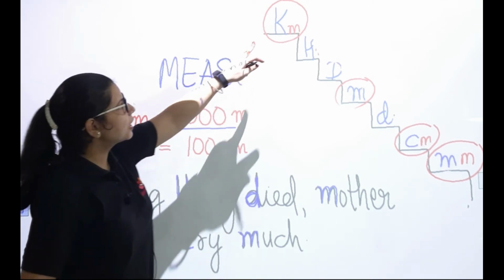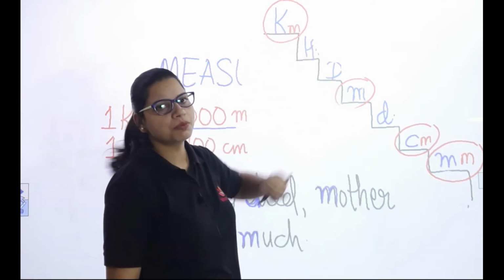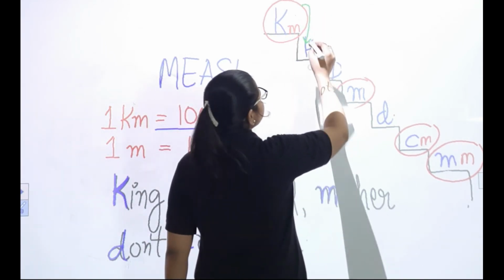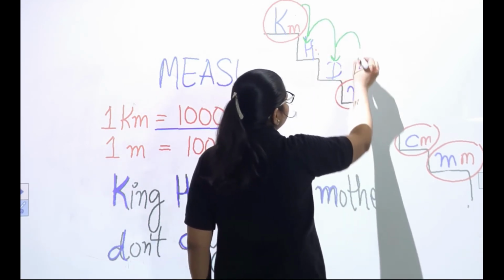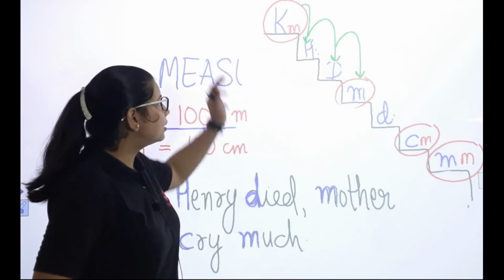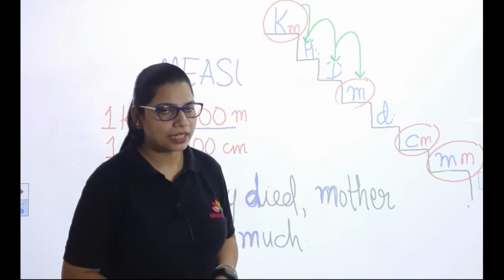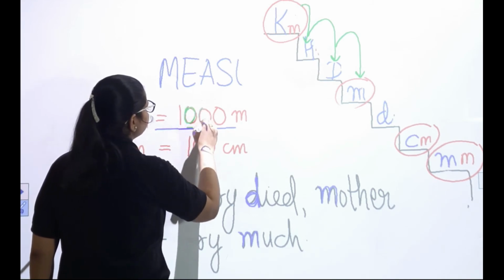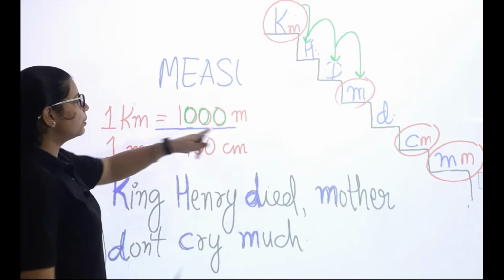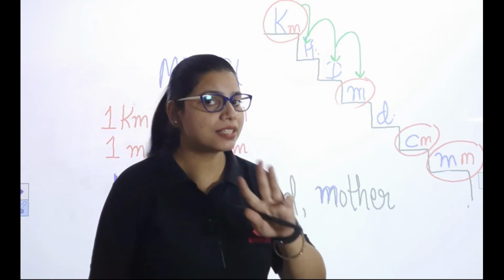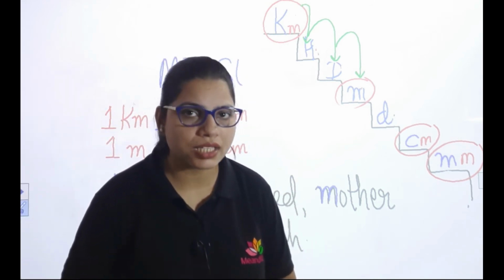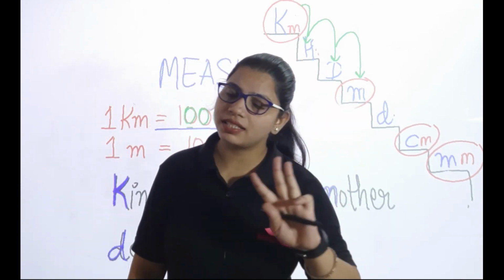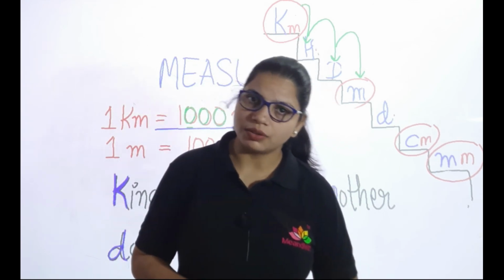So हम क्या करेंगे, किलोमीटर पर है, किलोमीटर से हम मीटर्स पे आएंगे. So we are here, 1 step हम डाउन आए, एक सीढ़ी उतरे, then another step down, then third step down. So third step downwards जब हम आए तो हमें मदर मिली या मीटर मिला. So we will be having 3 zeros here. 1, 2, 3. Kilometer to meter, descend 3 steps, that means 3 zeros. Each step is equal to a 0. So 1, 2, 3. 3 steps आप नीचे आए, that means 3 zeros. Descending 3 steps, adding 3 zeros.